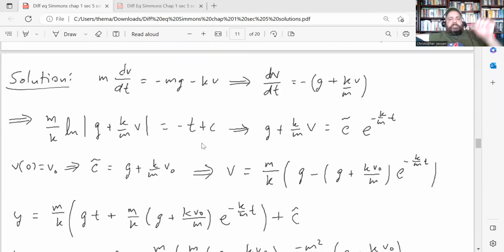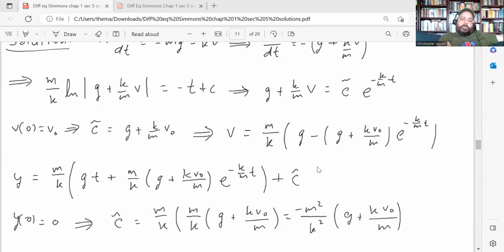So solving the differential equation, we get this antiderivative on the left-hand side and on the right-hand side. And then we can solve for C squiggle by plugging in the initial values. So at time 0, V is V0. That gives us that C, the arbitrary constant, is g plus k over m V0. Plugging that in, we get our velocity equation over here.